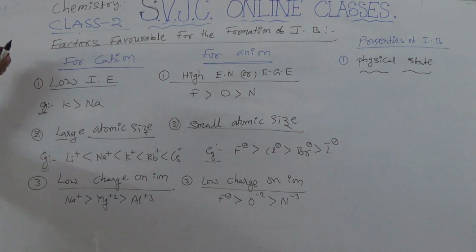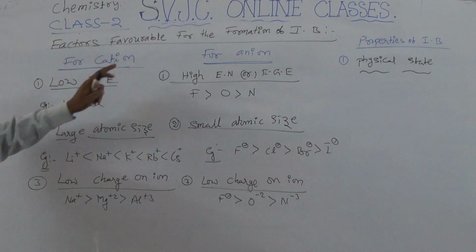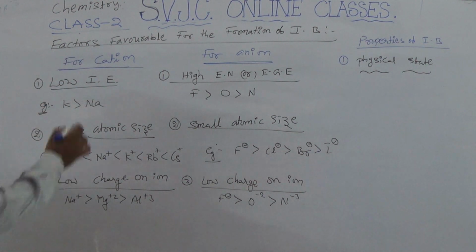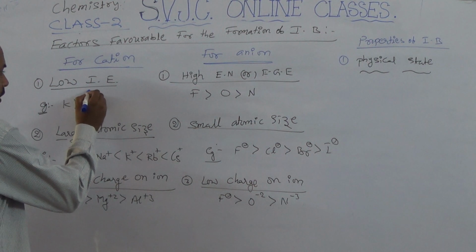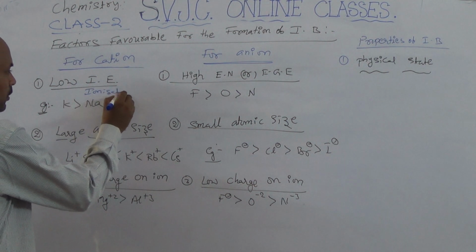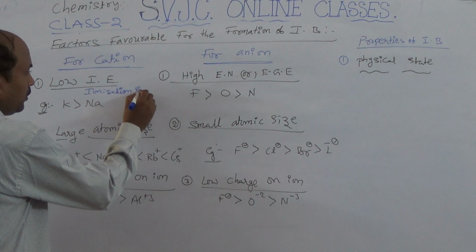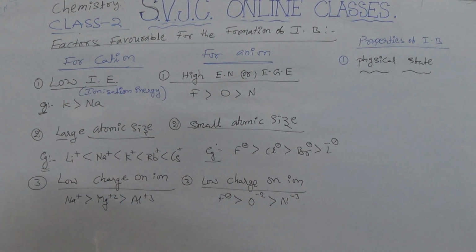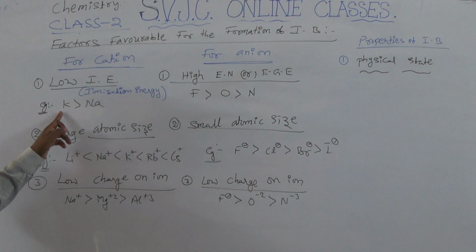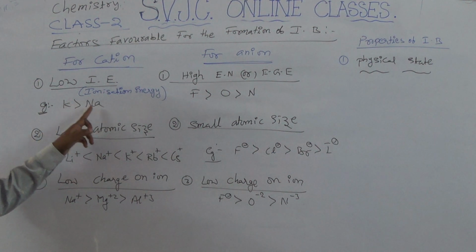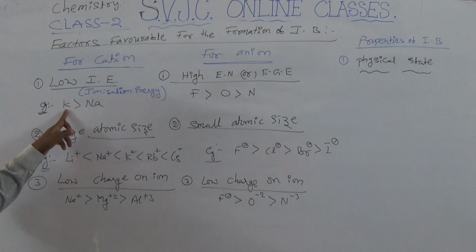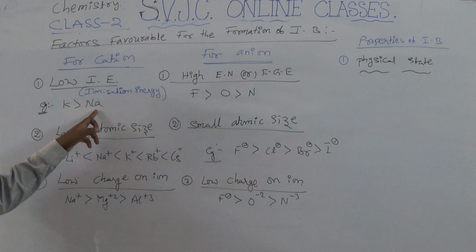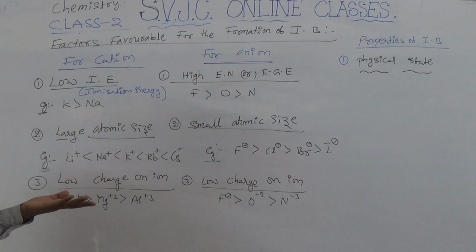So here, majorly three factors are favorable for the formation of cations. First factor is low ionization energy. Once observed in this, I am taking one example, potassium and sodium. In this one, potassium is having low ionization enthalpy when compared to sodium. These two belong to first A group elements.